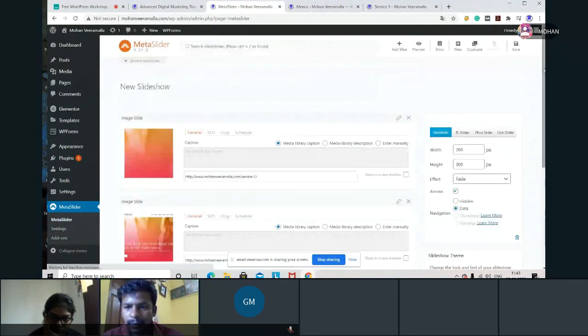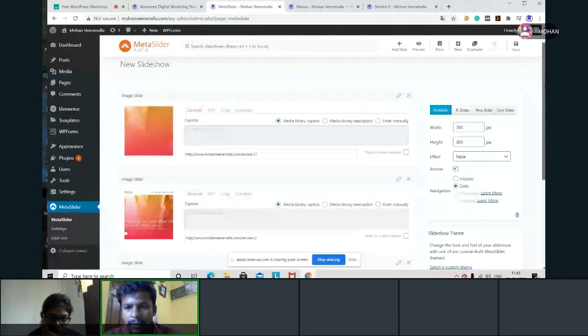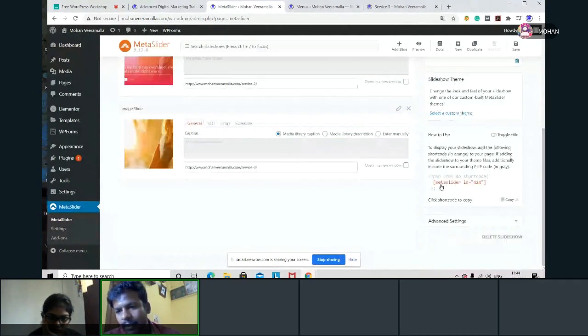So here, when I scroll down, I can see something here. Meta slider ID 424. Can you see this? Yeah. Now what I will do, I can copy this. I can show it directly in the website wherever I want to show.